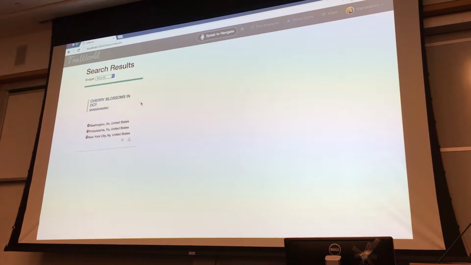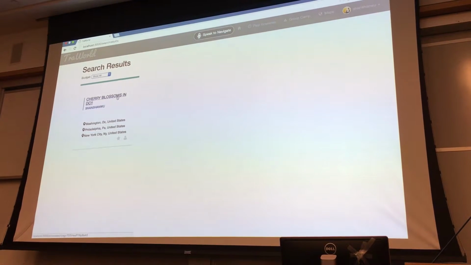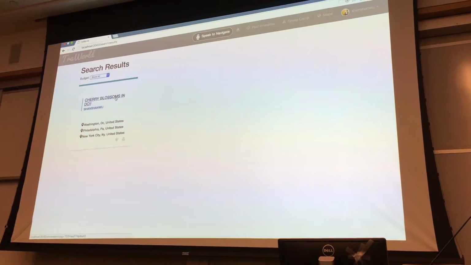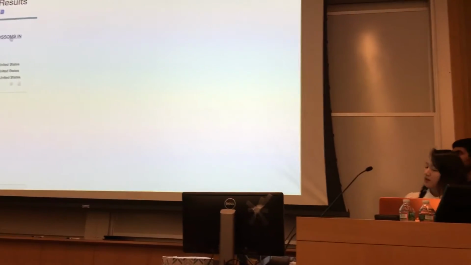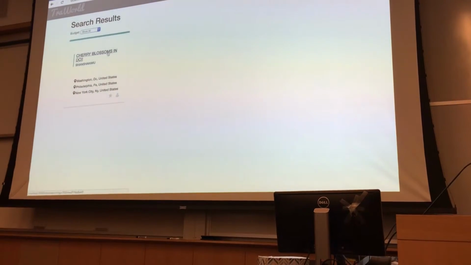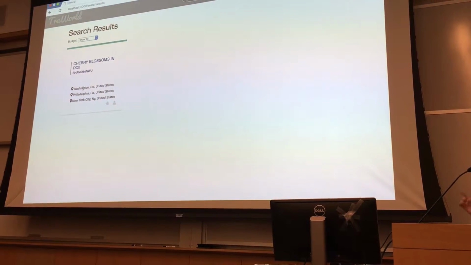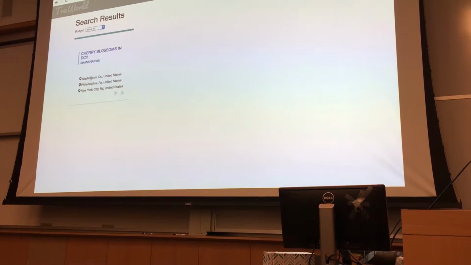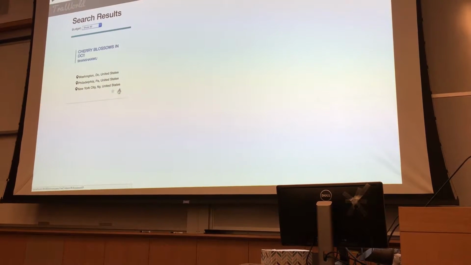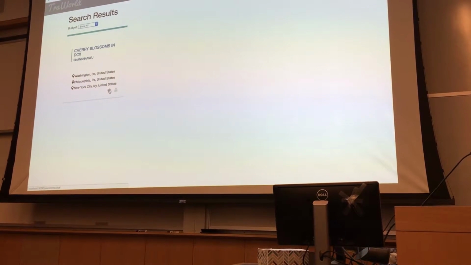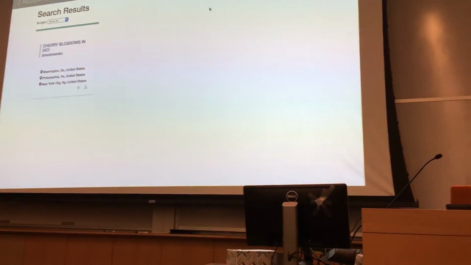So for show, I will return back to this, and this will lead you directly to the page of the blog, and I'll show you that later. But it also has the locations that the users visited. You can see the user profile and add this to your favorites. And we're going to show you our speak to navigate function to see the actual past itineraries.